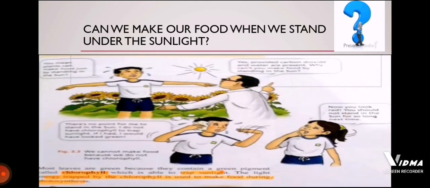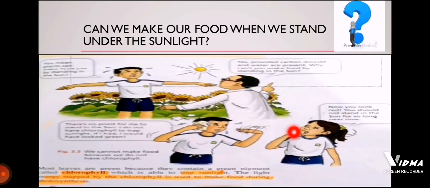Now come to your textbook page number 55 and see. Here is a boy who thought that if plants are able to make their food when they are placed in the sunlight, then I should also make my food when I stand in the sunlight, because I also take water and I also receive gases from the environment. I can inhale oxygen gas from the environment. So I should also make my food in my body by standing in the sunlight. After some time, the boy was very tired and he was not able to make his own food.